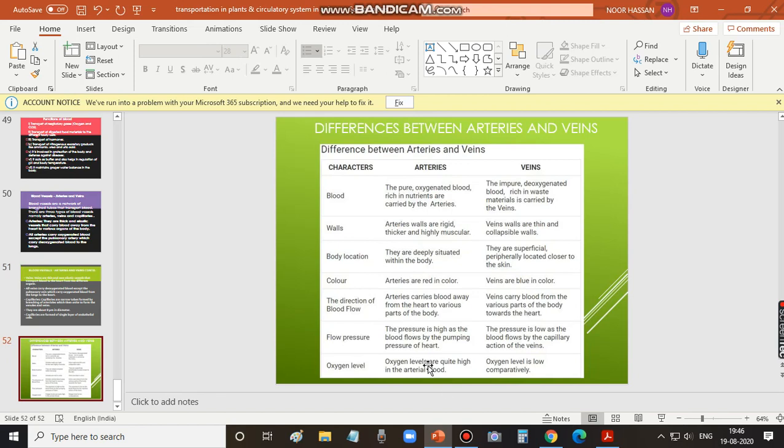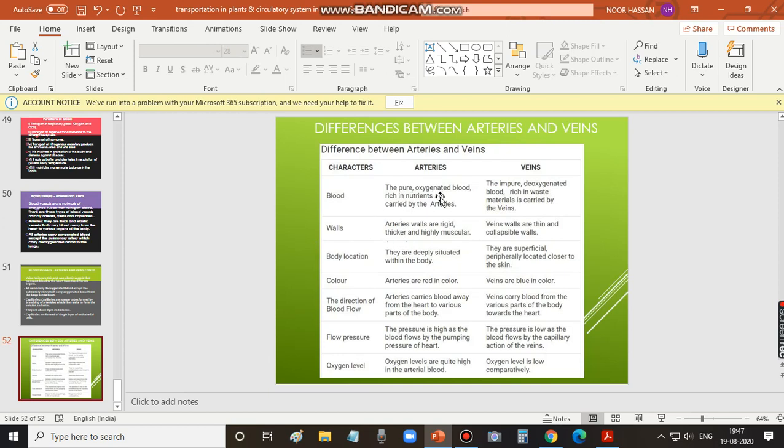So this is about the differences between arteries and veins, what we discussed already. These are the characters mentioned here. Pure blood: what type of blood? Arteries carry pure, oxygenated blood, rich in nutrients. On the other hand, veins carry impure, deoxygenated blood, rich in waste materials.